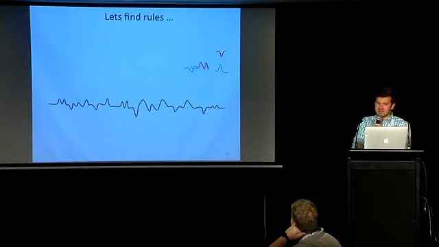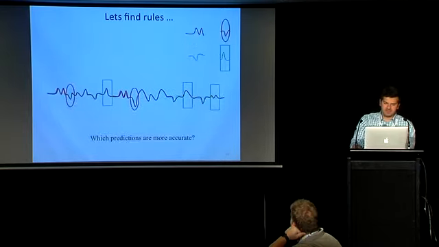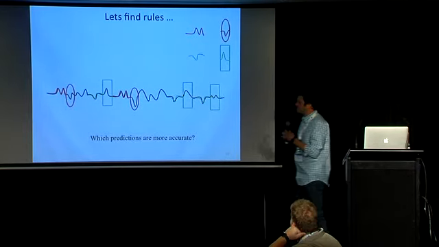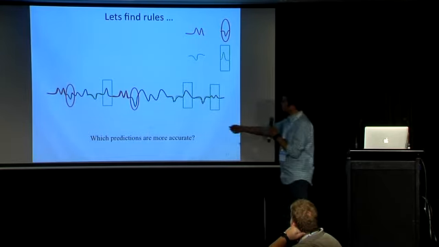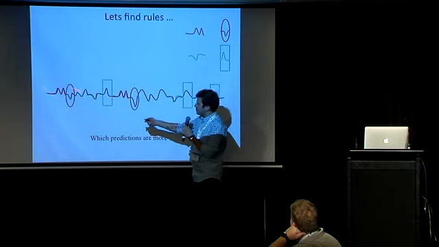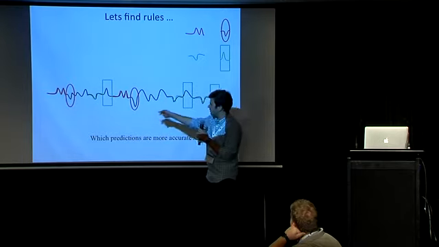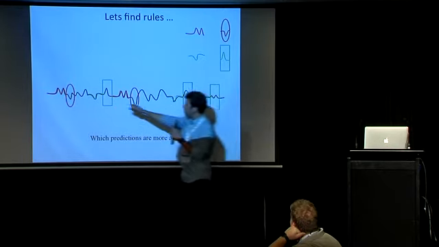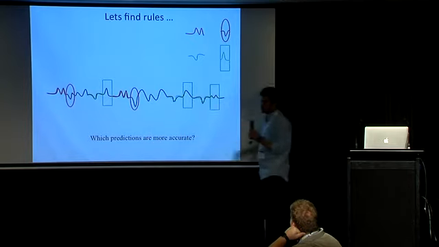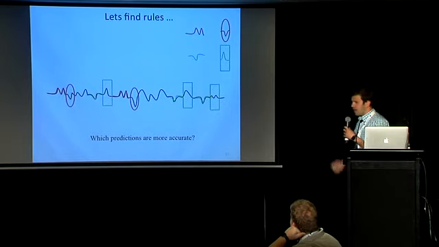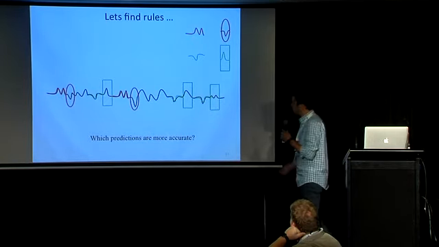Let's do the same thing for the green antecedent. All right? Here's the first match. The second match. Well, it's kind of similar. And then the third match. And we're done. All right? So this is how it looks. The red rule fires 2 times, and the green one fires 3 times. So which one is a better rule? And how accurate are they? That's the next problem.